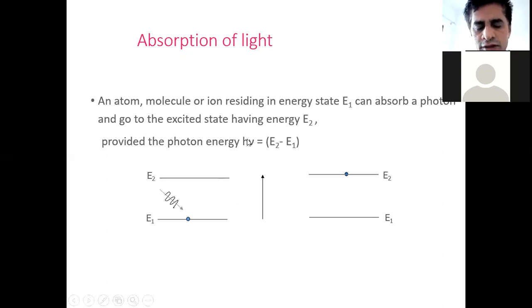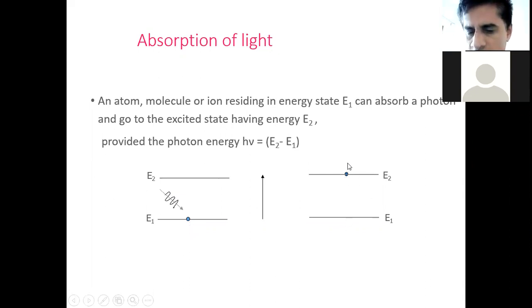When this external agent with energy h nu is incident on the atom or molecule or electron in ground state, due to this collision of the external agent and this atom which is already in ground state, absorption of energy takes place from the external agent, and then after absorption of energy, this atom or molecule or electron which was in ground state will take transition from lower to higher state.